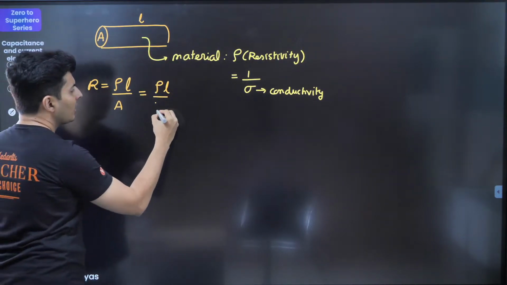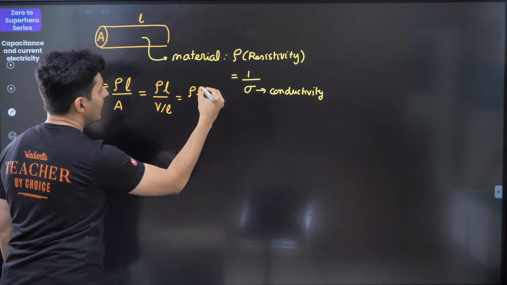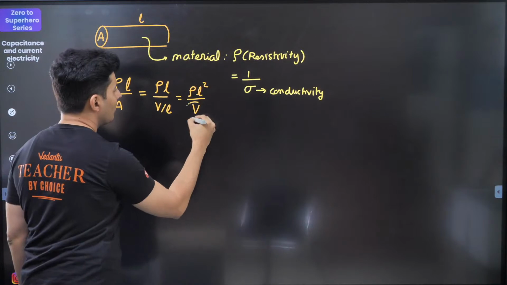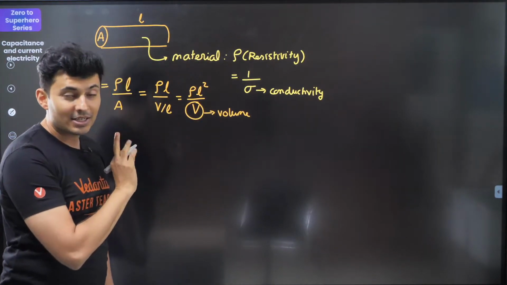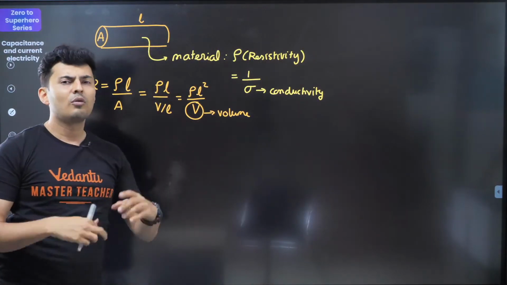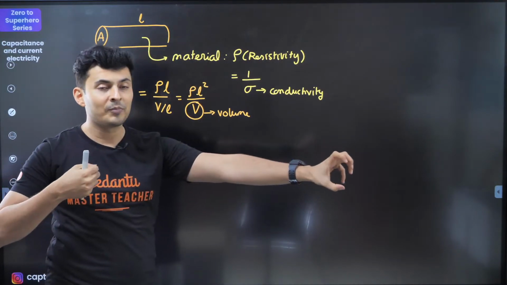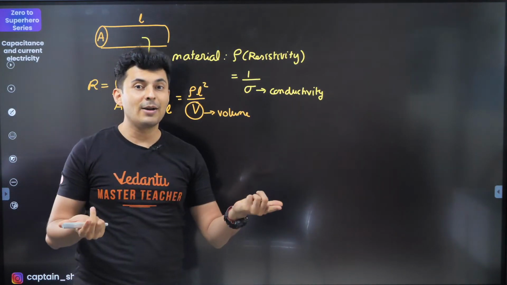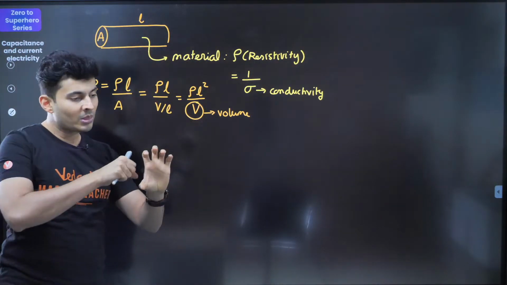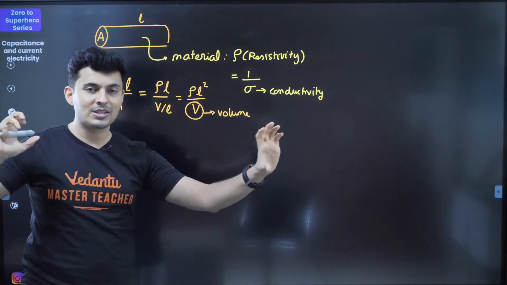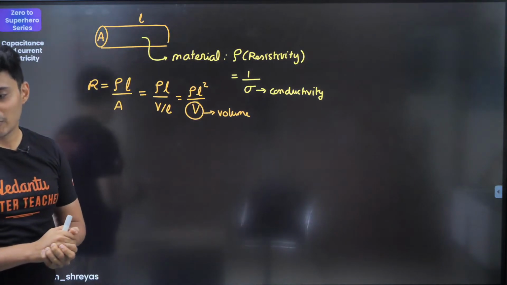Instead of area, you can write it as the volume of the conductor divided by length. So it will become rho L square divided by V. If you're wondering what this V is, it's nothing but the volume. This is not voltage, it's the volume of the conductor. Why you might need to use this? I hope you remember there are questions where you stretch a rod or you compress a conductor. So what happens to the new resistance? When you stretch or compress something, volume remains the same, because when you increase the length, area reduces. When you compress something, length reduces, area increases. I hope that is okay.